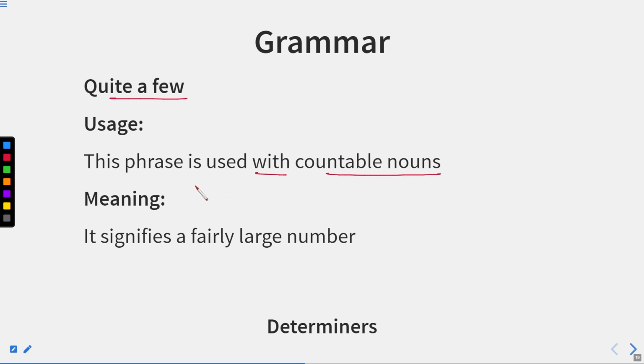Quite a bit is followed by uncountable nouns, whereas quite a few is followed by countable nouns. This is the basic difference between the two. It signifies a fairly large number. When something is fairly large in number, it means a large number which is required. So that means quite a few.